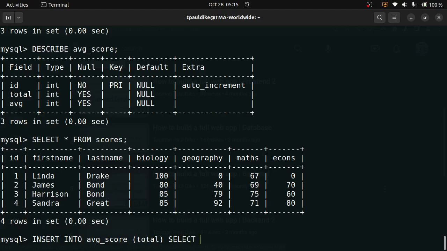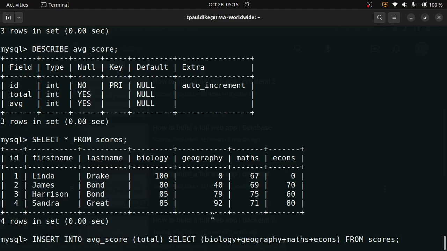Select biology plus geography plus maths plus econs. All right. So select this from where now? From scores. So that's it.